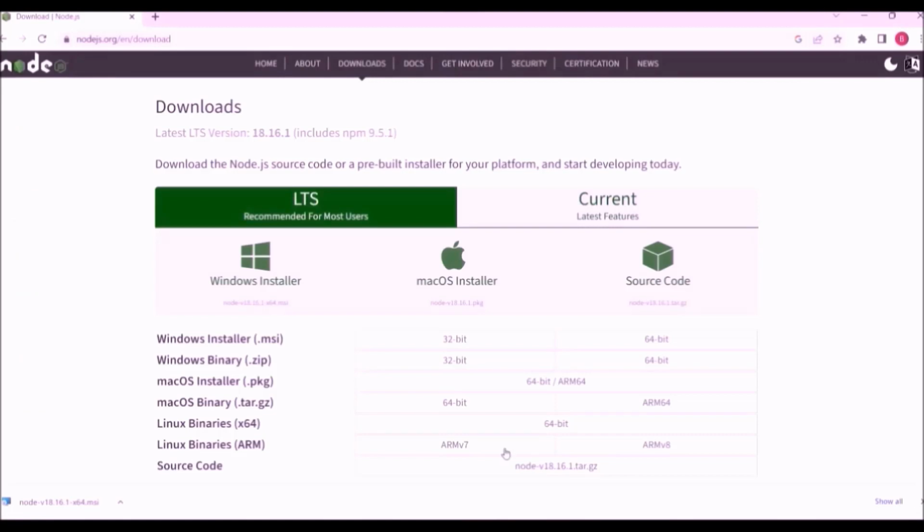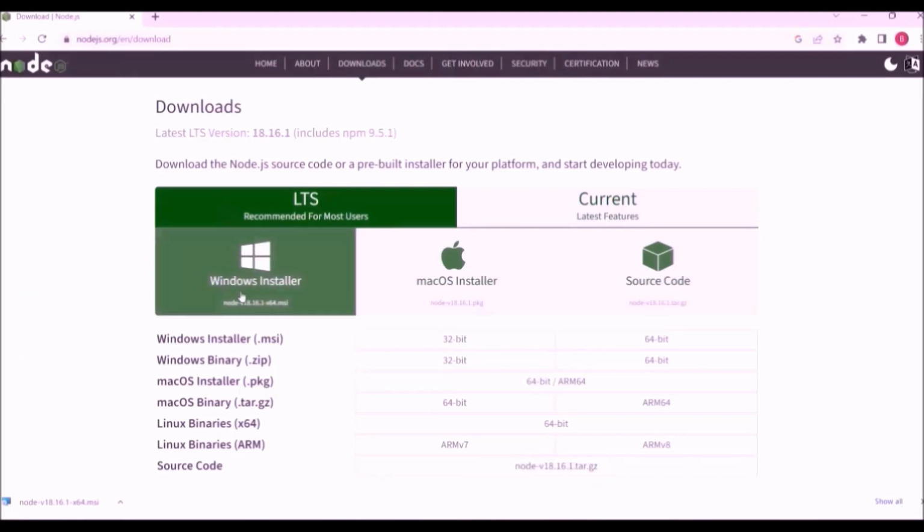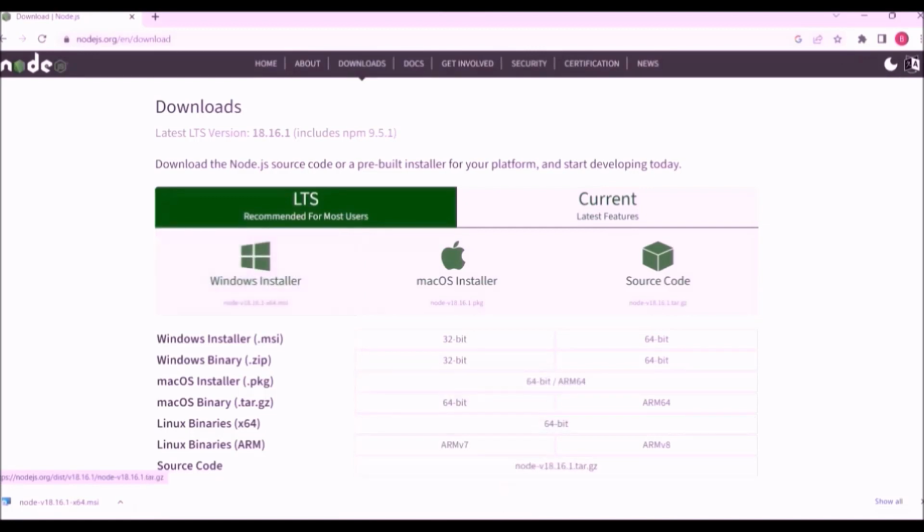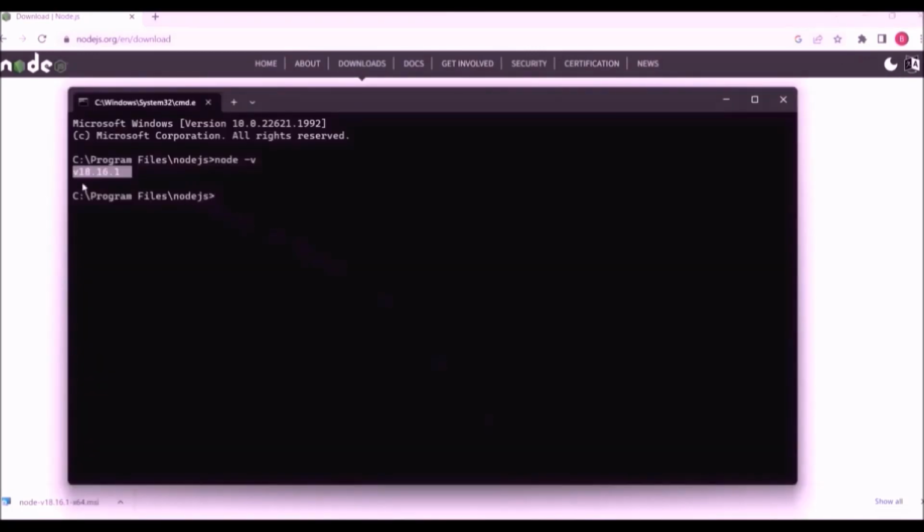Let's check in the website. So the version was Node v18.16.1, and same thing we are getting here, v18.16.1. You can also check using node --version.